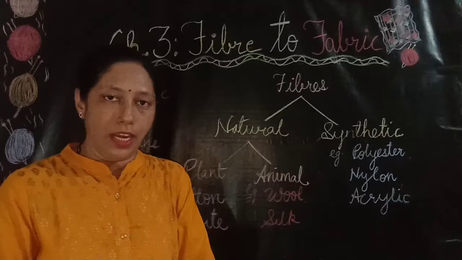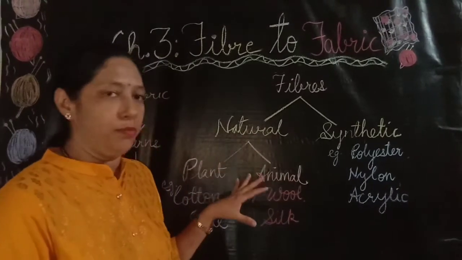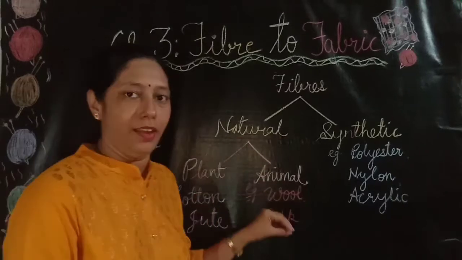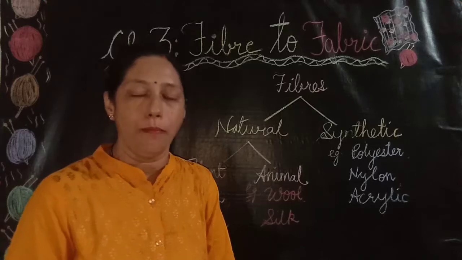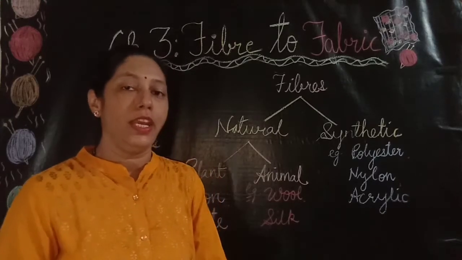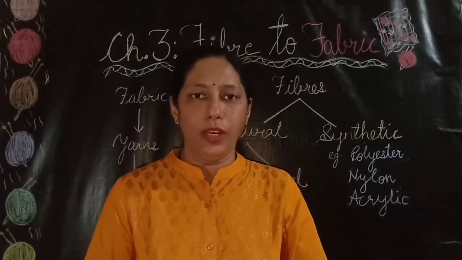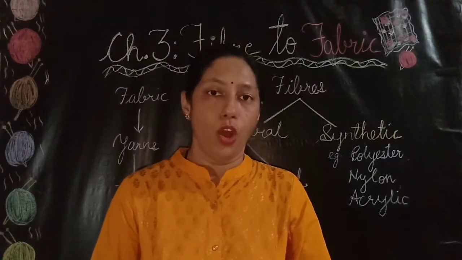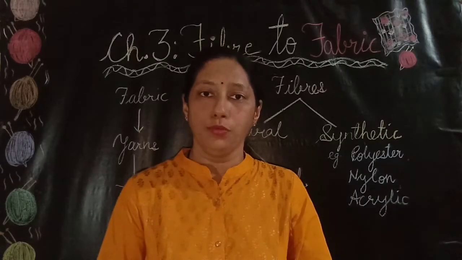Now in 7th standard you are going to study the animal fibers. How these animal fibers like wool and silk are obtained and how woolen clothes and silk clothes are made, that we are going to study in this chapter. Wool is obtained from the fleece or hair of the sheep or yak, and silk is obtained from the cocoons of the silk moth.